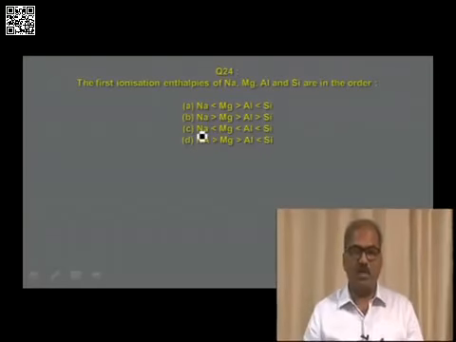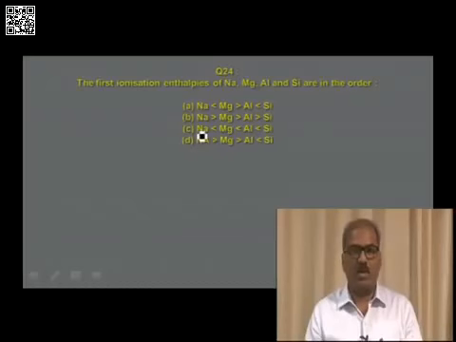We have already discussed ionization enthalpy. The question is based on ionization enthalpy. Option A: Na < Mg > Al < Si. Option B: Na > Mg > Al > Si. Option C: Na < Mg < Al < Si. Option D: Na > Mg > Al < Si.